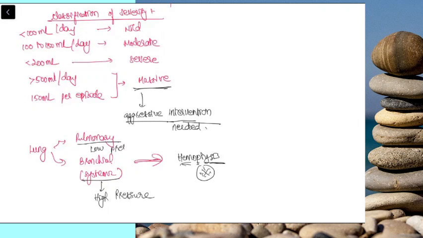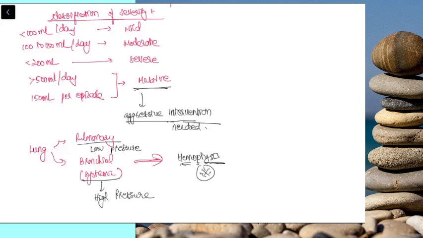So if someone asks you from which vessel the hemoptysis is, it's usually systemic, and that is why you're able to intervene also. Pulmonary circulation is not so amenable to intervention, but with systemic circulation, you can do angiography, you can do bronchoscopy and identify the source of bleed and embolize that particular vessel. Procedures like bronchial artery embolization are done commonly nowadays, and because it's a systemic circulation, it's easier to access also.